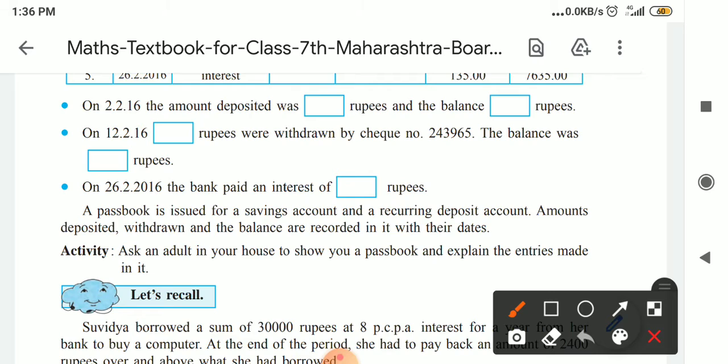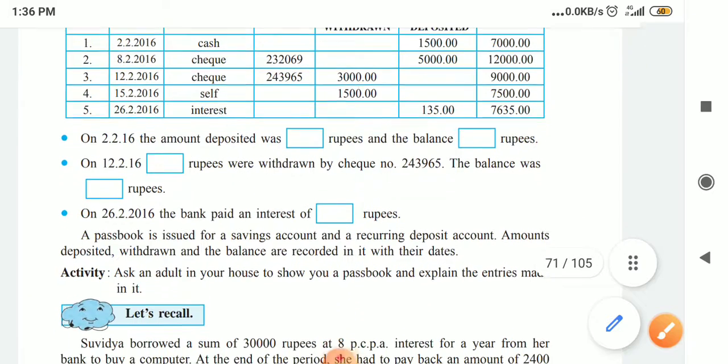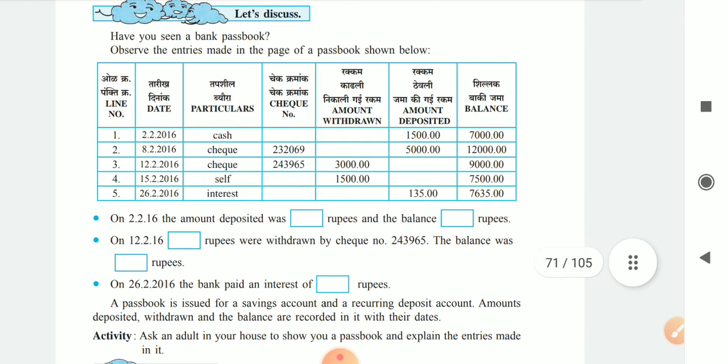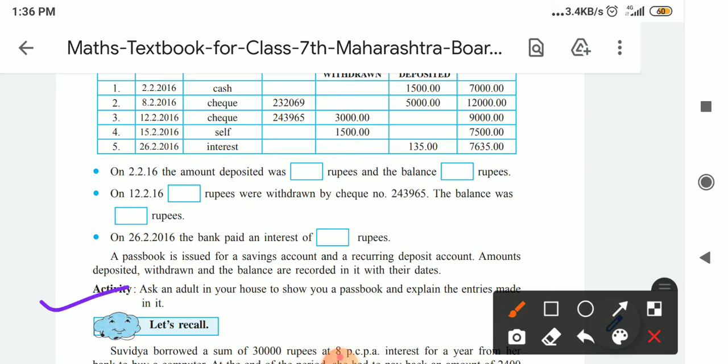Okay, so here activity they gave you, ask your adult in your home and show you the passbook, and you just understand what is given inside it. Okay, so today all of you, we will stop here only, this activity complete, and this activity you just take your adult's passbook and just read the page. Okay, and that is your homework.